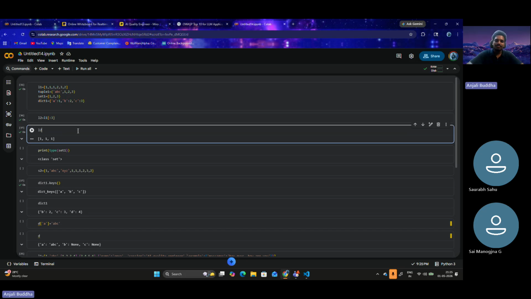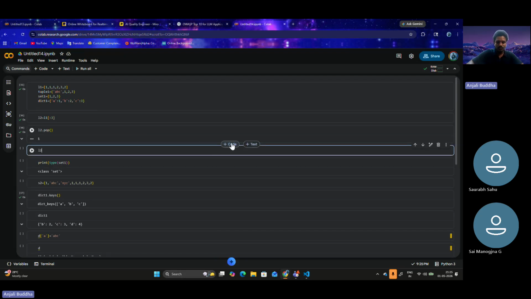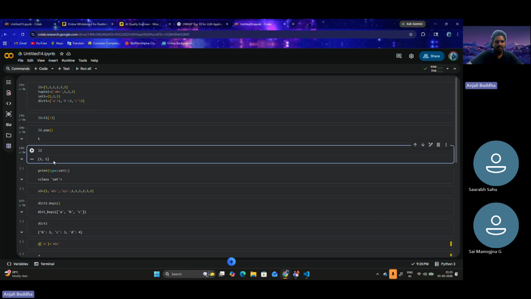While if we reference L2 is equal to L1 and do some operation on L2, that is reflected in L1. But when we do slicing and assign it, the operations done here aren't reflected in the original list. L2 pop operation is done. Now if I print L2, it should contain only 1 1, earlier it was 1 1 1. One element is gone. But if I print L1 again, it isn't affected by the L2 operations we did.